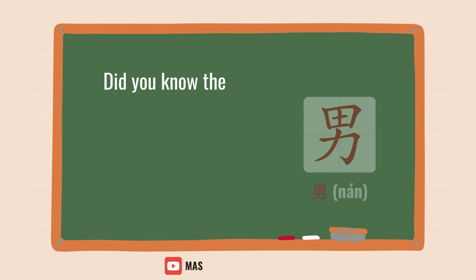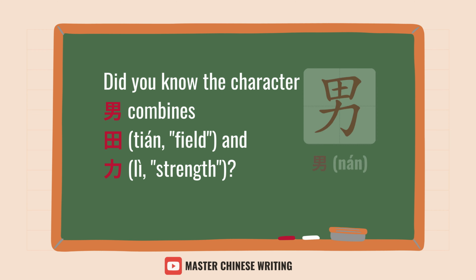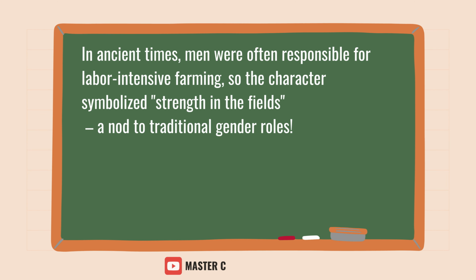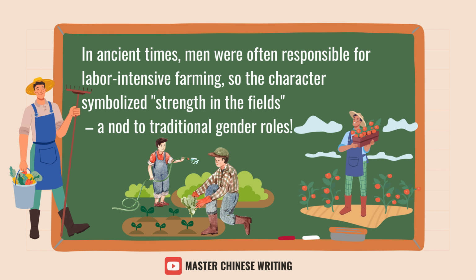Did you know the character 男 combines 田, field, and 力, strength? In ancient times, men were often responsible for labor-intensive farming, so the character symbolized strength in the fields, a nod to traditional gender roles.